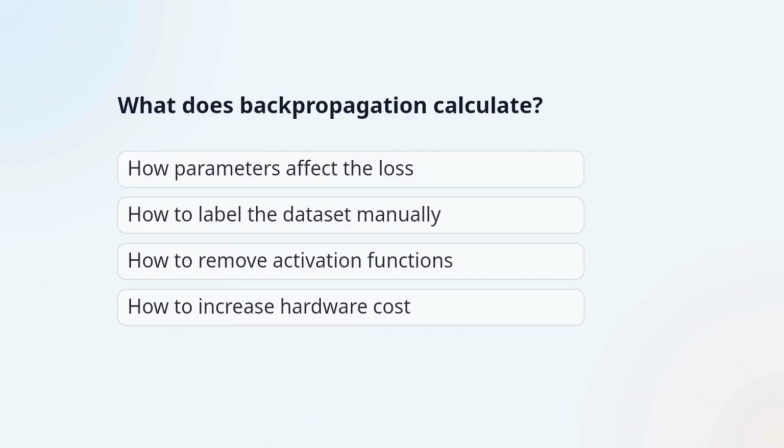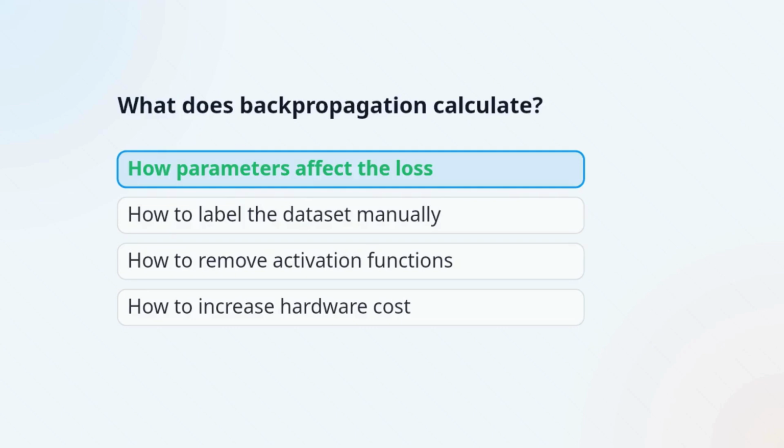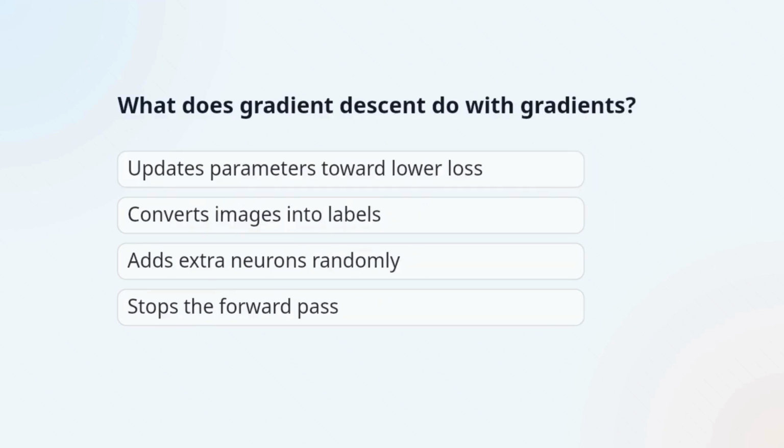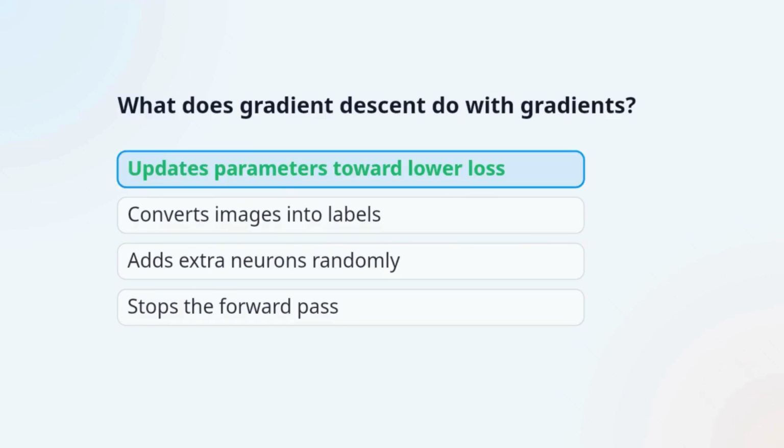Question 2. What does backpropagation calculate? The correct answer is, how parameters affect the loss. Backpropagation computes gradients that show how each weight and bias influences the loss. Question 3. What does gradient descent do with gradients? The correct answer is, updates parameters toward lower loss. Gradient descent uses gradient information to adjust model parameters so the loss decreases over time.